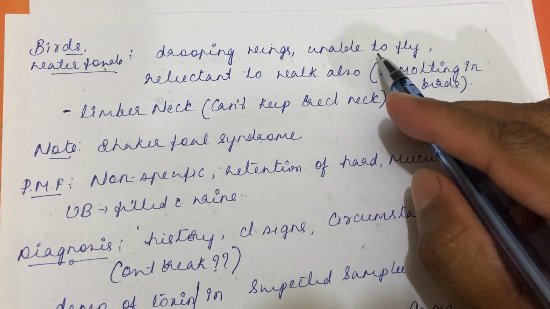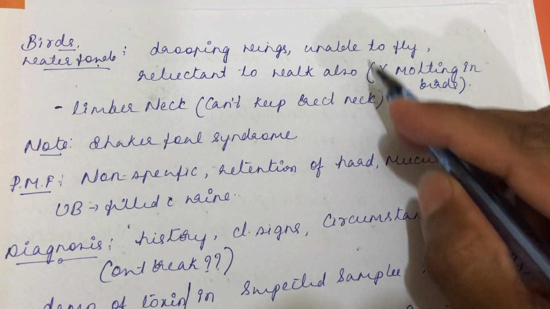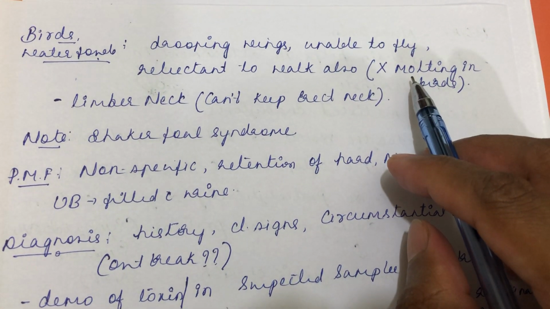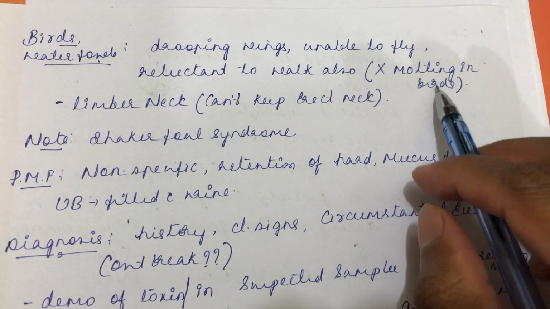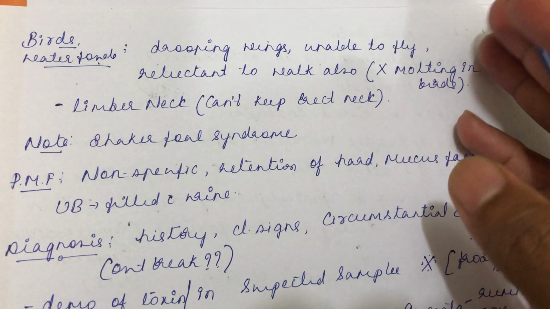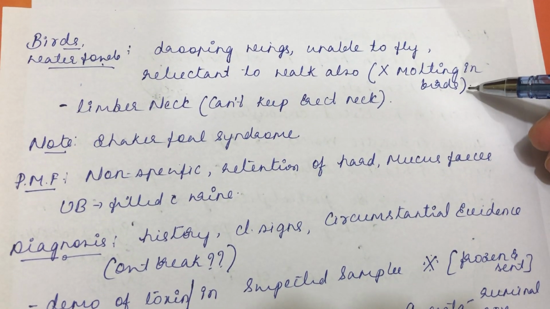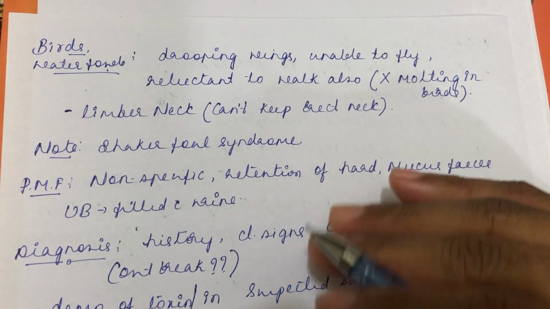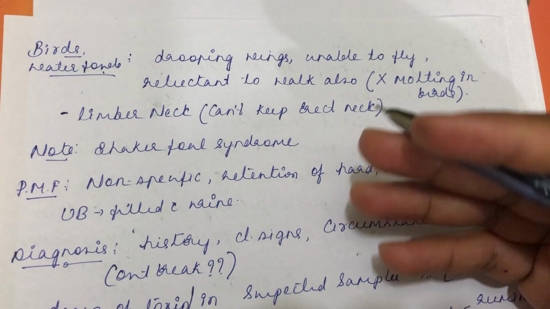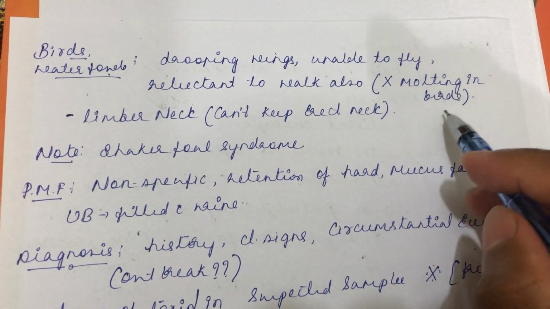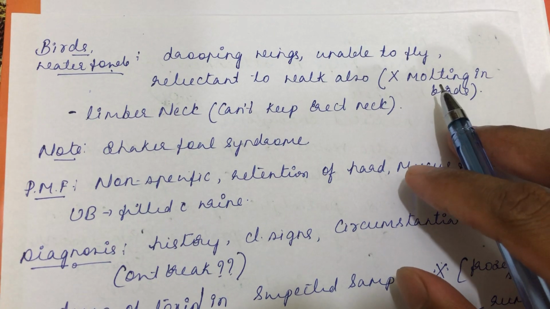You should differentiate these clinical signs from the molting condition that happens in birds. Once in a year or several times in a year, there is a molting phenomenon in birds where the old feathers are shed and new feathers are formed.